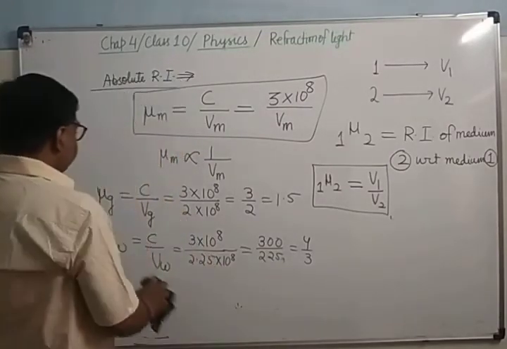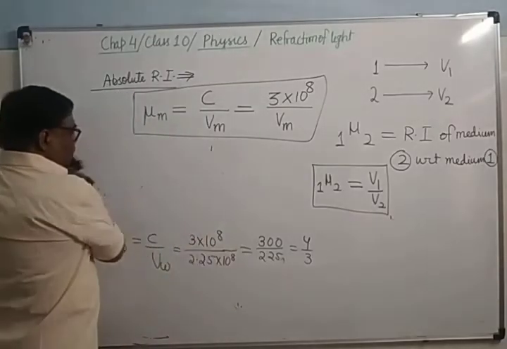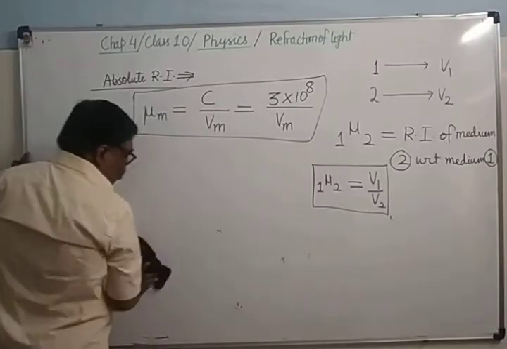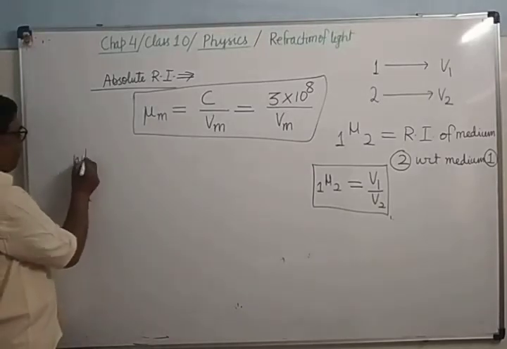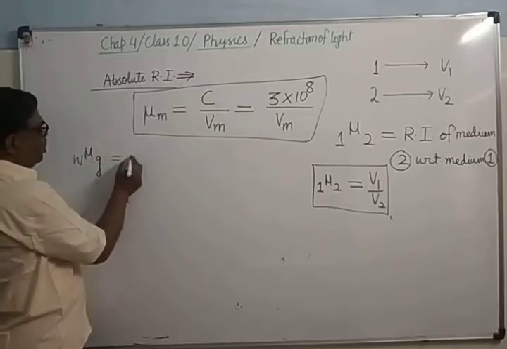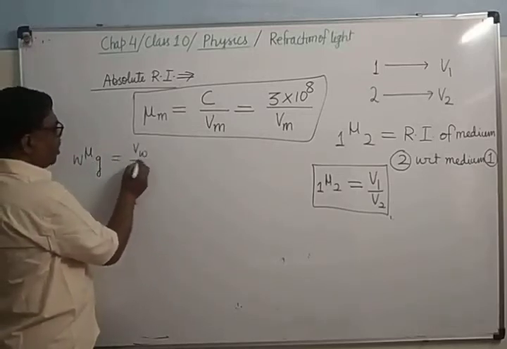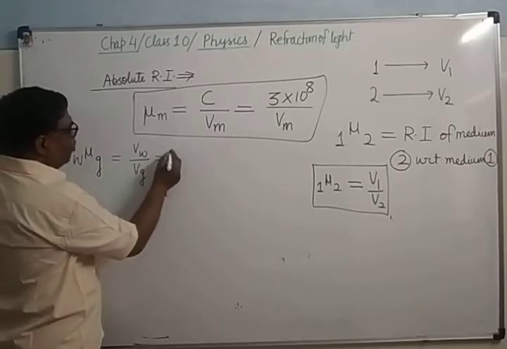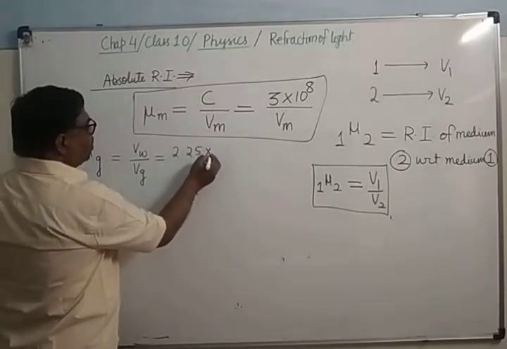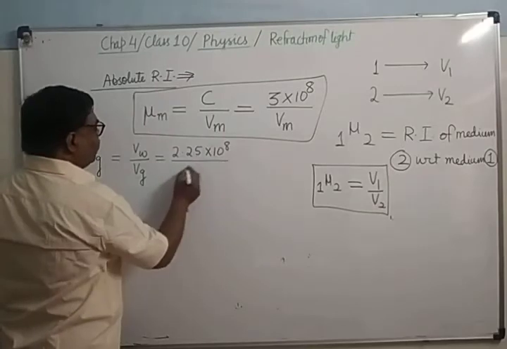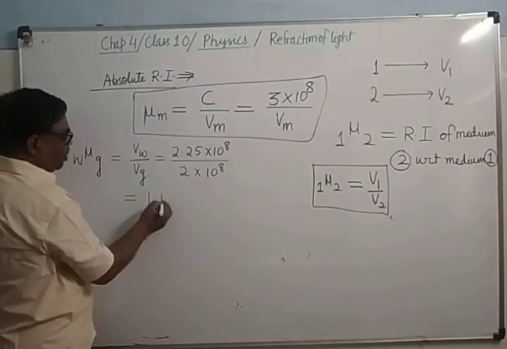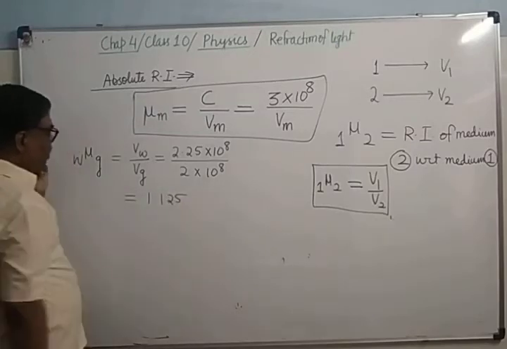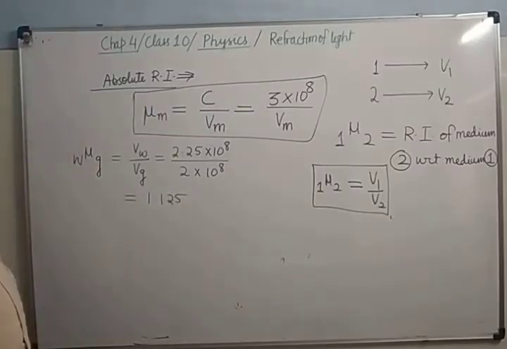You can see here, if we determine W mu G, it will be equal to VW upon Vg. What is VW? 2.25 into 10 to the power 8. What is Vg? 2 into 10 to the power 8. So this will be equal to 1.125. This will be W mu G. It's clear.